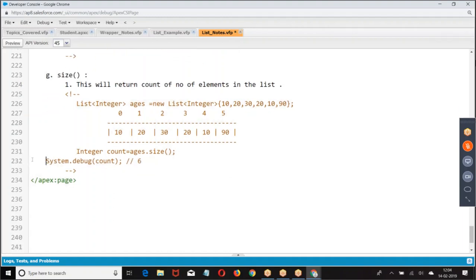Size. This will return the count of the number of elements in the list.